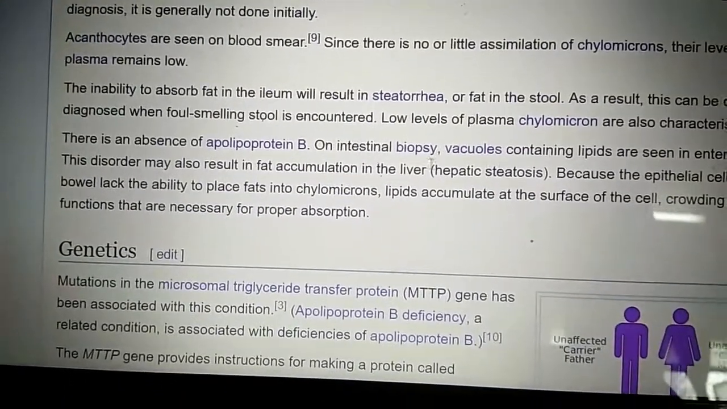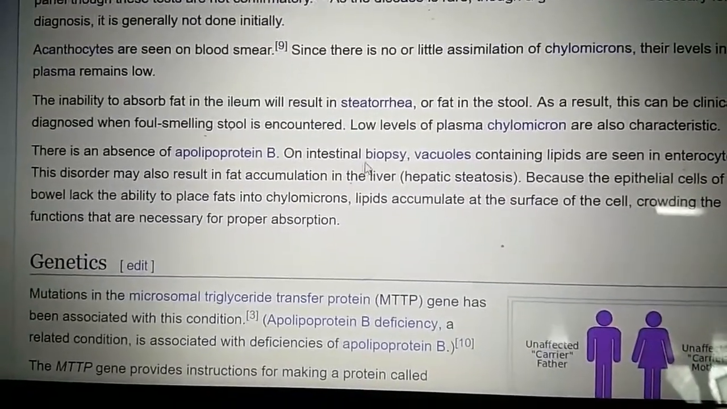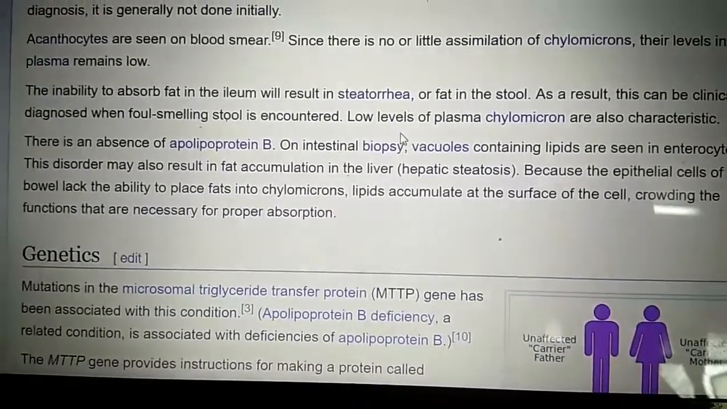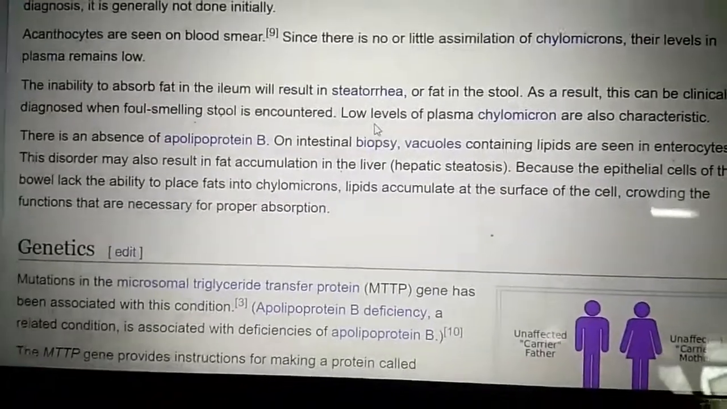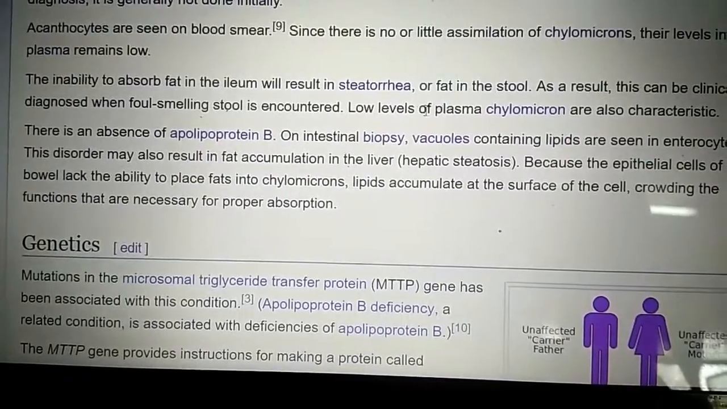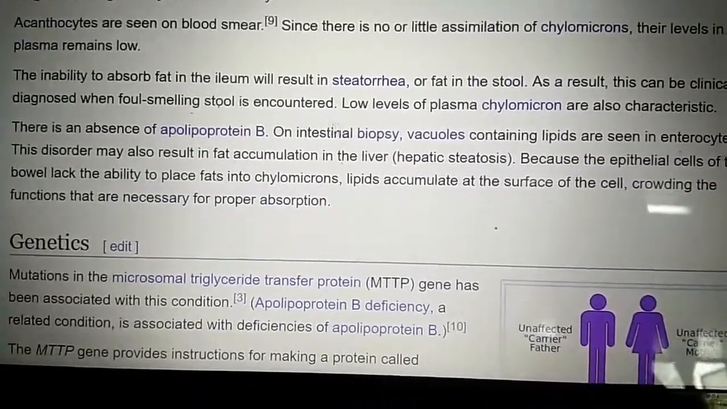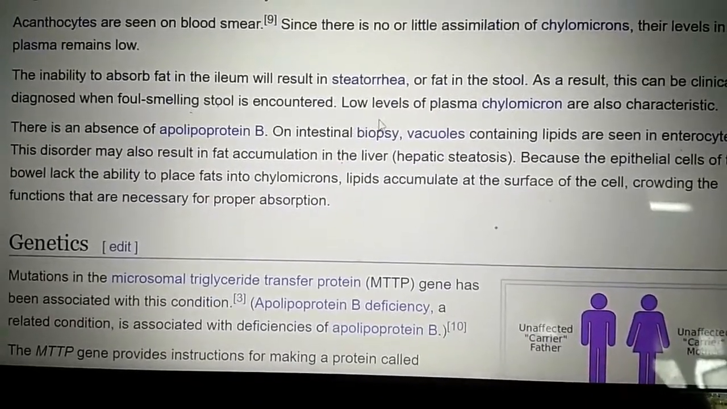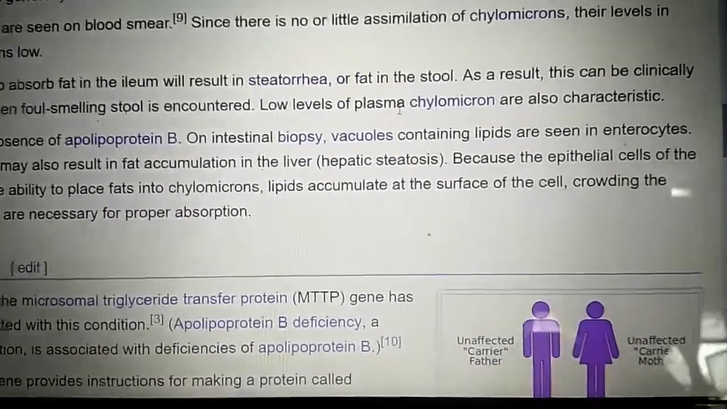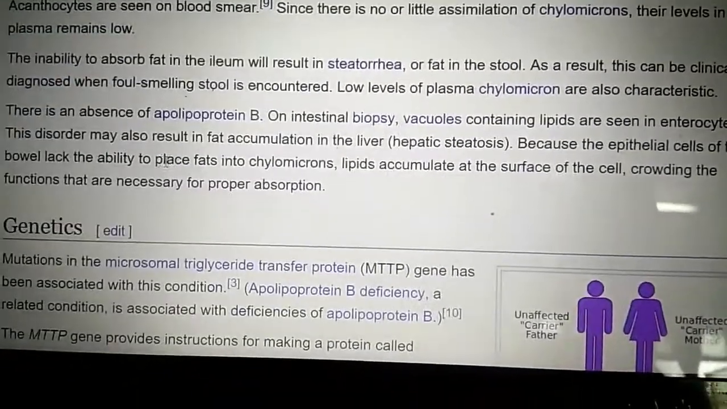The inability to absorb fat in the ileum will result in steatorrhea, or fat in stool. As a result, this can be clinically suspected when foul-smelling stool is encountered. Low levels of plasma chylomicron are characteristic. There is an absence of apolipoprotein B. Intestinal vacuoles containing lipids are seen in enterocytes.